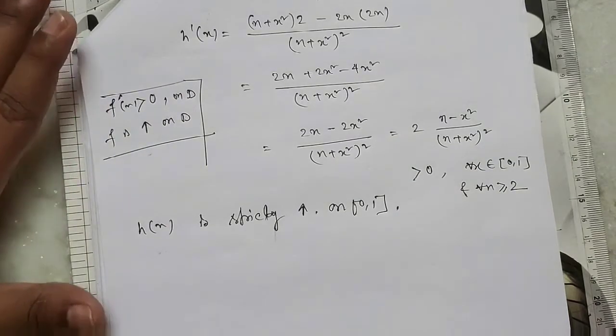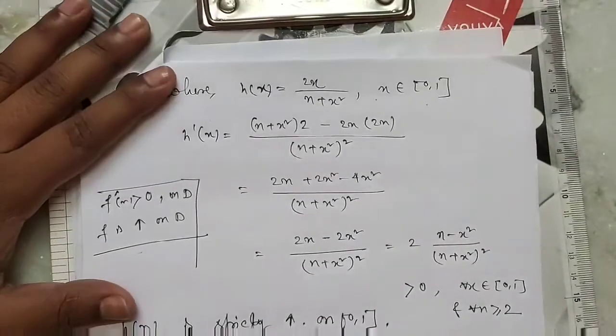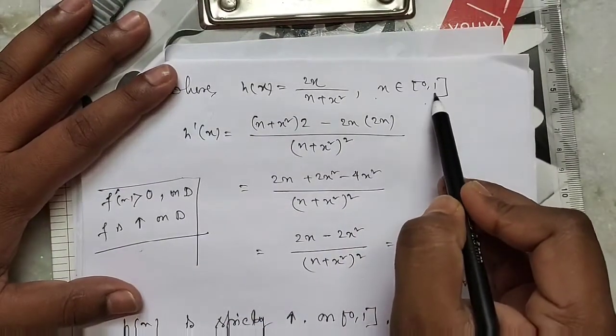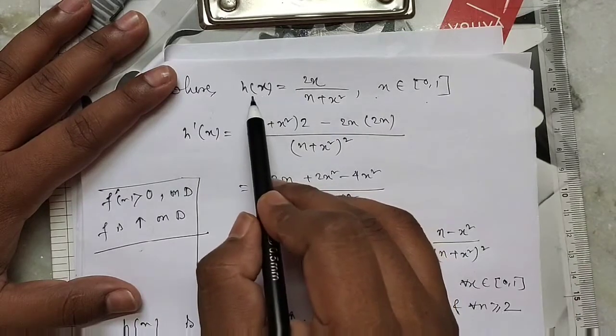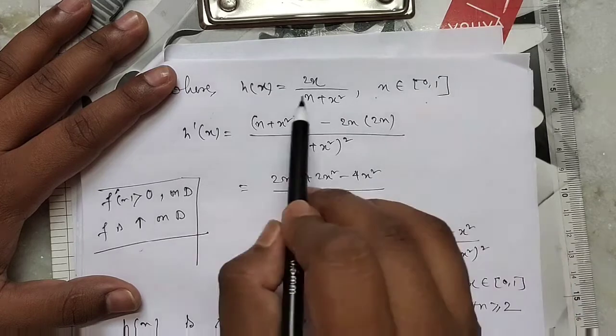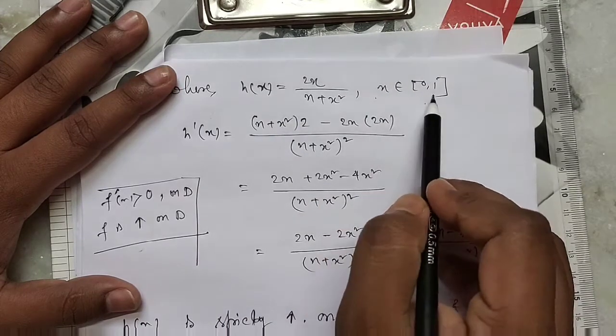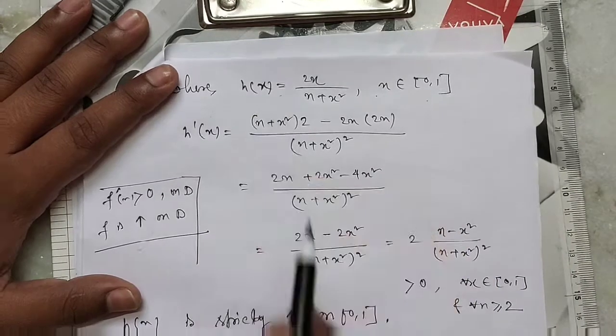Clear? So we have the maximum of h(x) at x equal to 1, because it is strictly monotonic increasing. So at x equal to 1, h gives the maximum value.